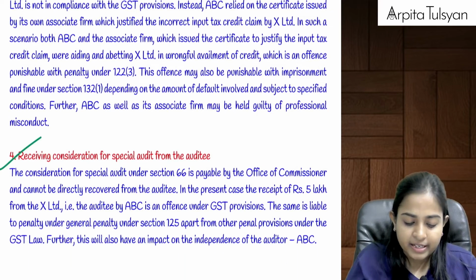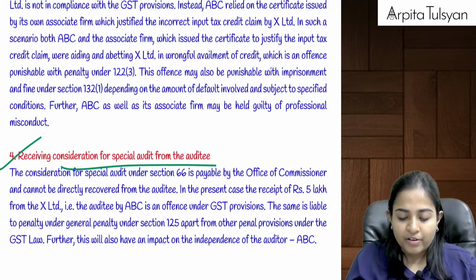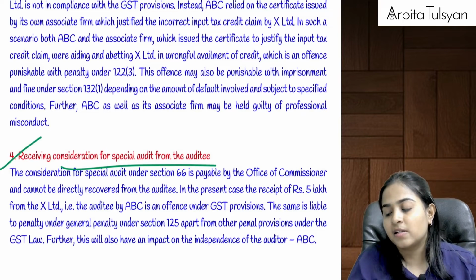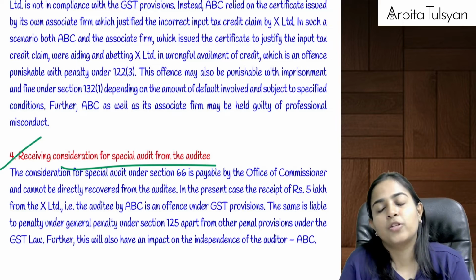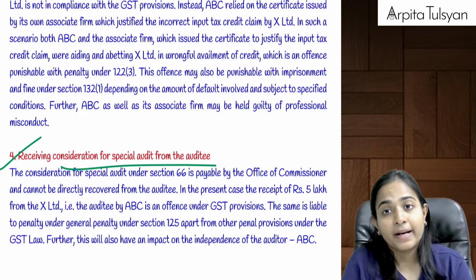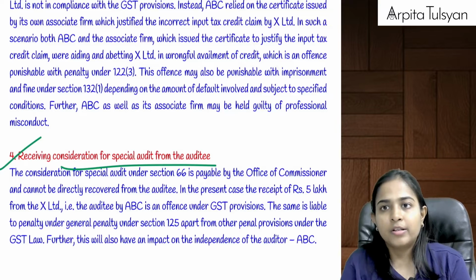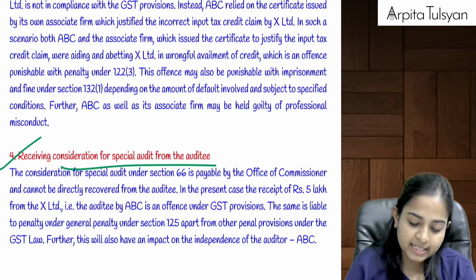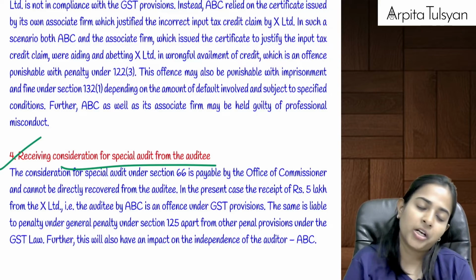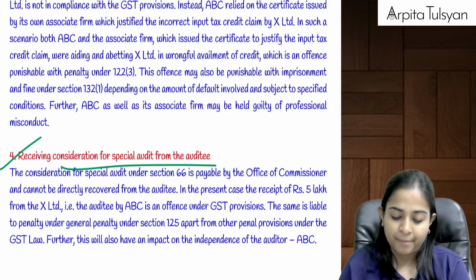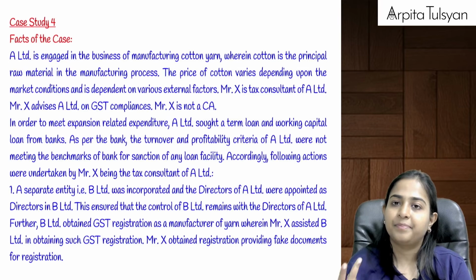And the last one, receiving the consideration. Now we have already studied that this is a problem because consideration, audit fees in case of special audit, is paid by the department and not by the auditee. Okay, so here the CA is liable, definitely the CA is liable, and since this is nowhere covered specifically, so can we say general penalty up to 25,000 will be applicable? Yes.